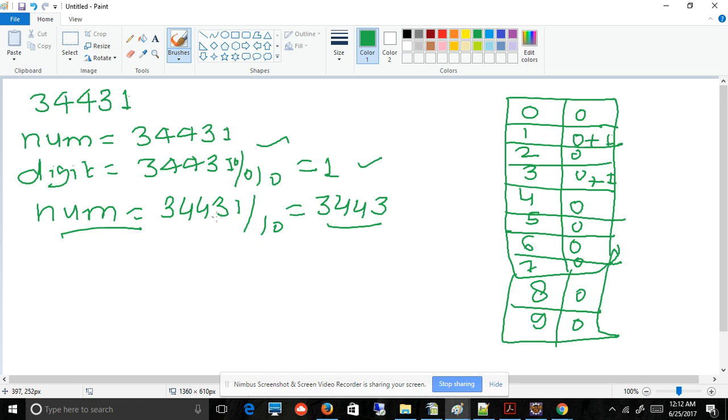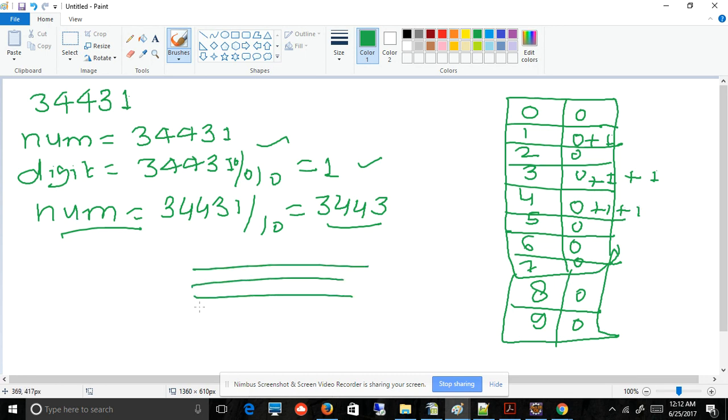So you will get 344. Then again you will do the modulo and you will get 4. And then again you will get 4 one more time. And then you will get 3 one more time. So if you see, you will get digit 1 one time, digit 3 two times, and digit 4 two times. Hope you understand this logic.